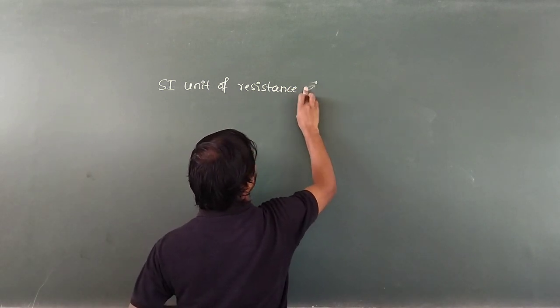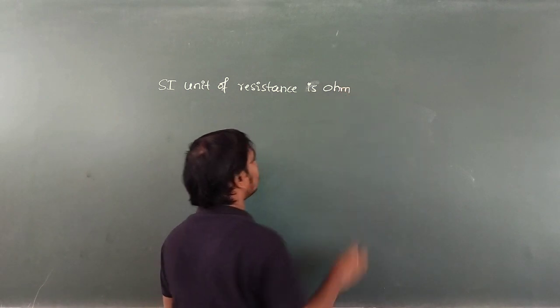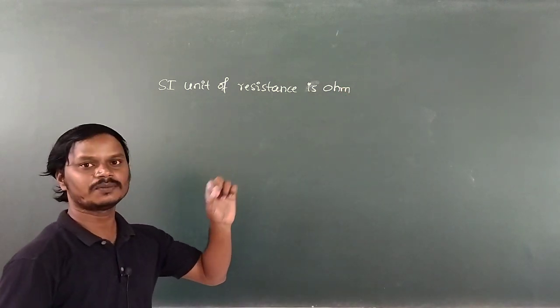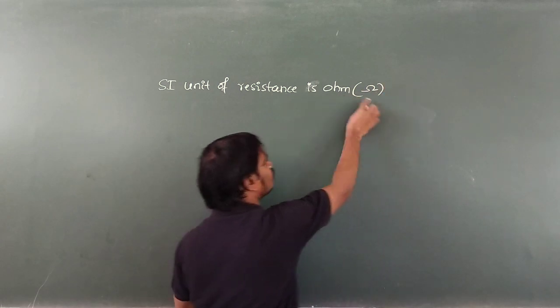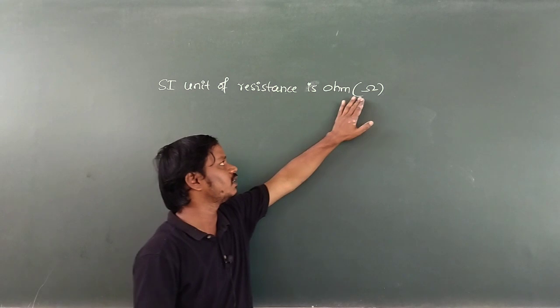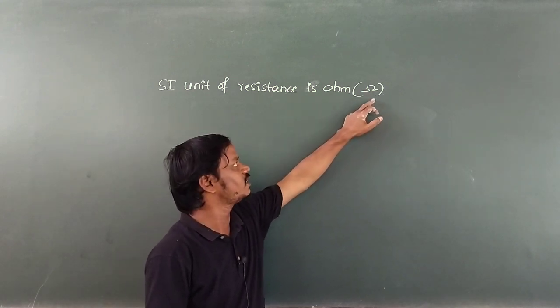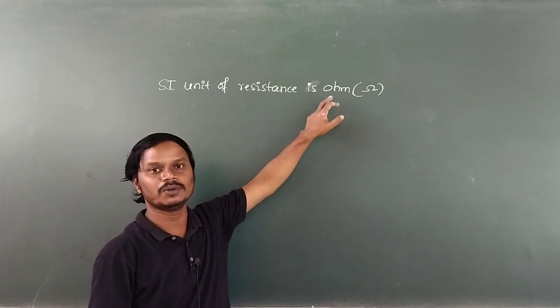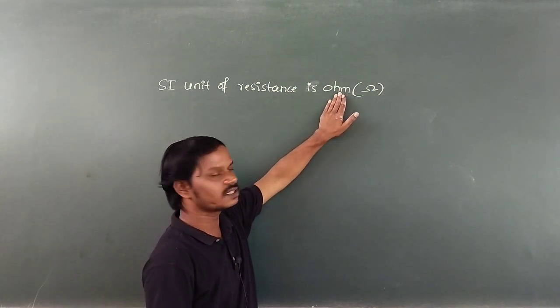The symbol of ohm is omega. Symbolical representation of ohm is omega. Here omega is nothing but ohm. So read this omega as ohm. Okay, so omega is the symbolical representation of ohm. Then what is the SI unit of resistance? SI unit of resistance is ohm.